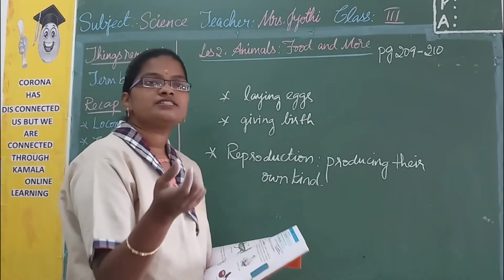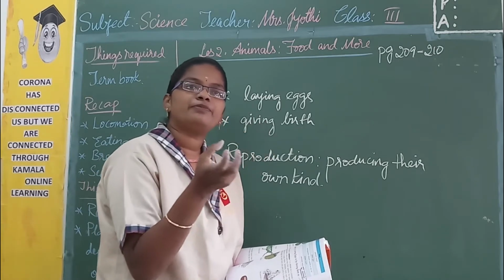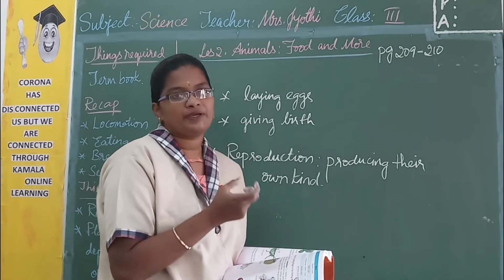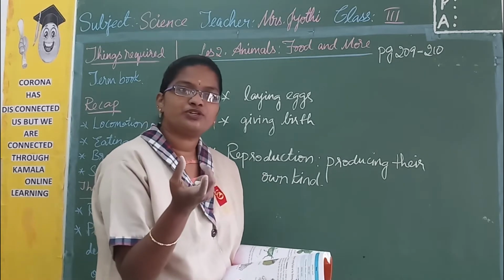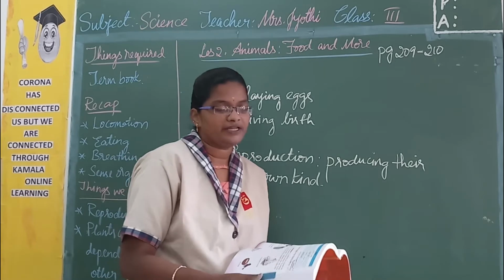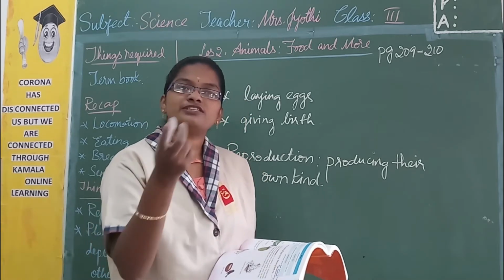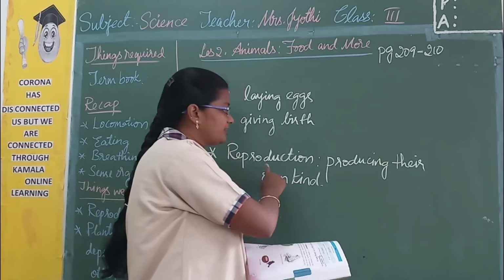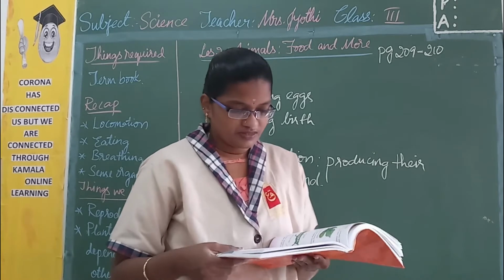Suppose a bird is there. The bird lays eggs, and from that egg the baby bird comes, which resembles the parent. Human beings give birth directly to a baby which resembles their parent. A cat gives birth to a kitten, and as it grows it resembles its parent. Like that, reproduction is nothing but producing their own kind.